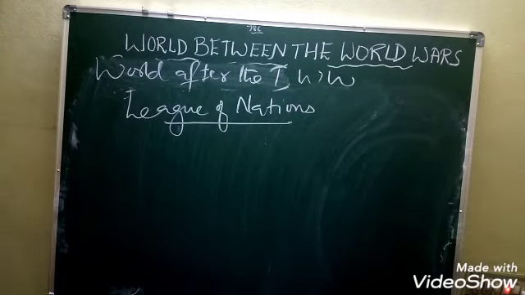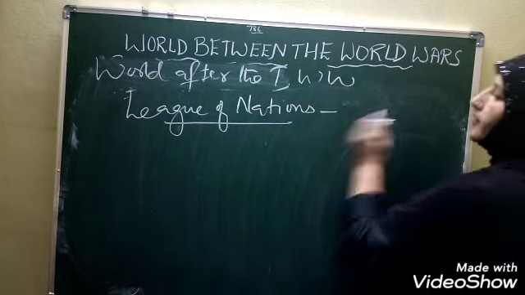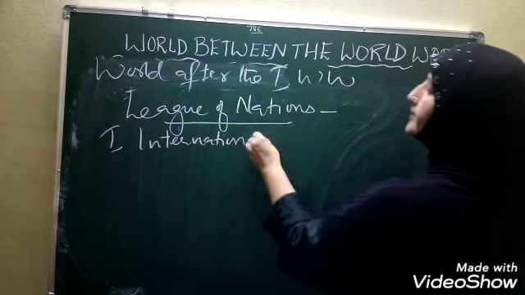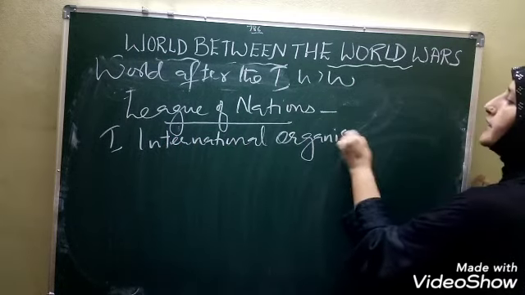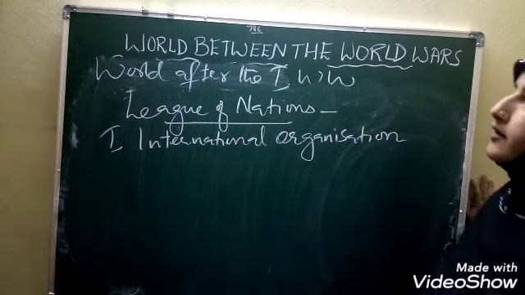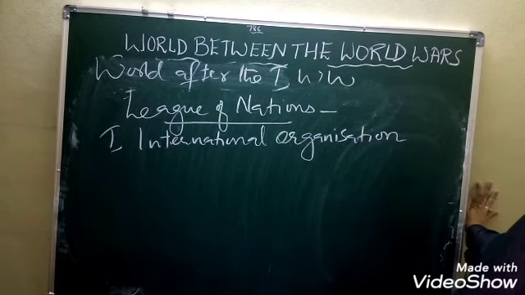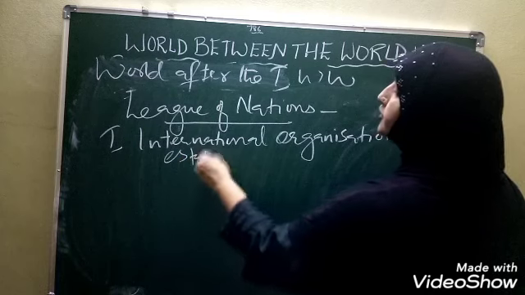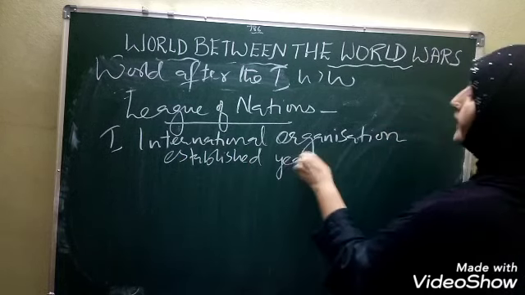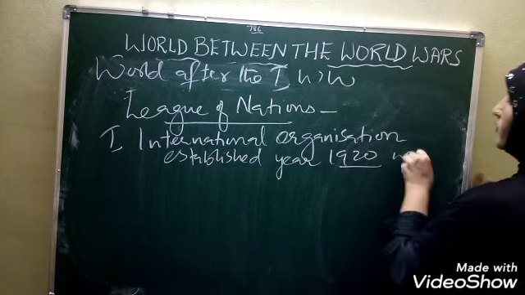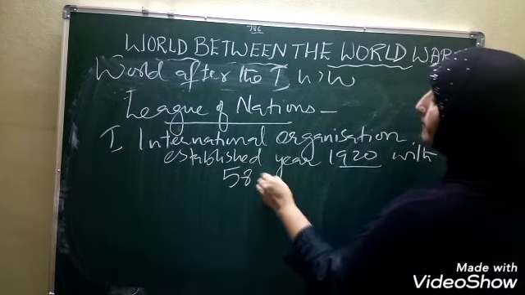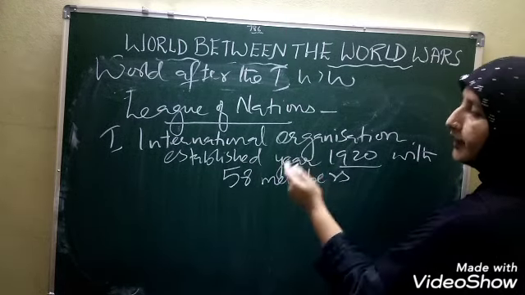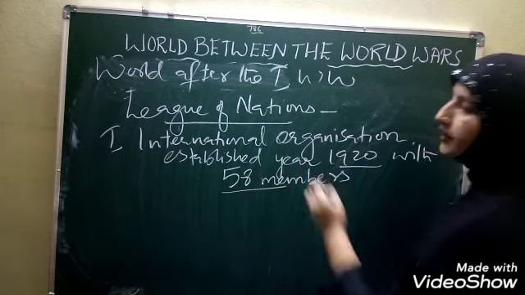What is the League of Nations? This was, we can say, the first international organization. The first international organization that was started, children, the League of Nations. It was established in the year 1920 with 58 members. Members means 58 countries of the world. They signed this, agreeing to all the terms and conditions of the League of Nations.